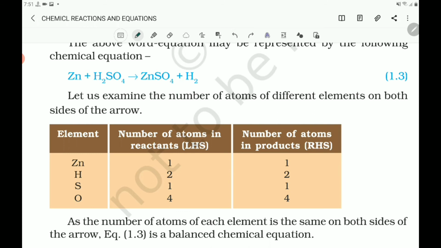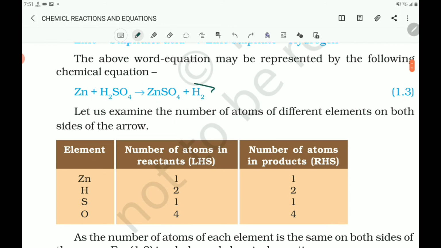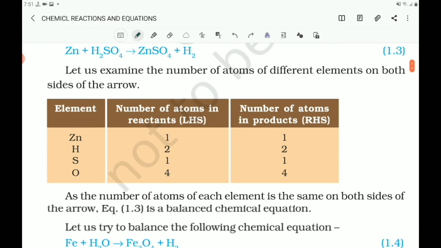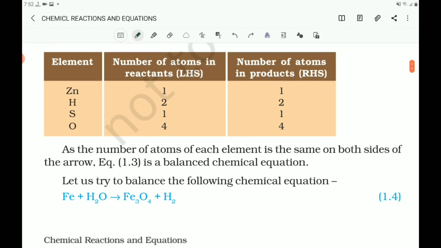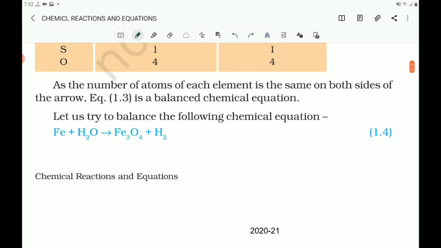As the number of atoms of each element is the same on both sides, it is a balanced chemical equation. There is no necessity of rewriting the balanced chemical equation. The chemical equation written as it is becomes naturally balanced, that is, the chemical equation is balanced. So you can say that it is a balanced chemical equation. Now let us take the next one.